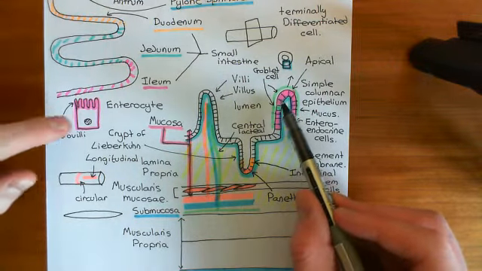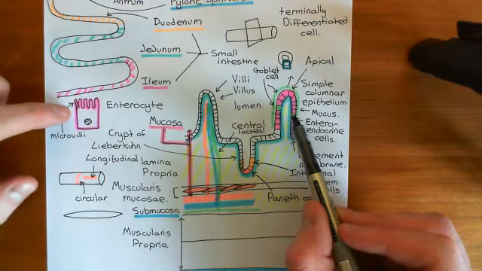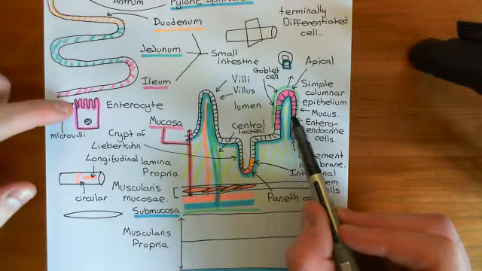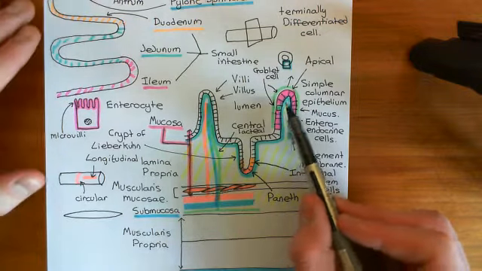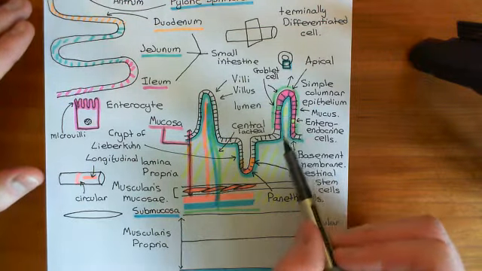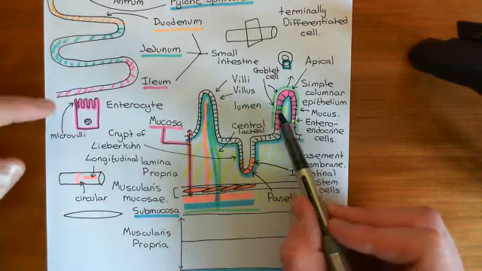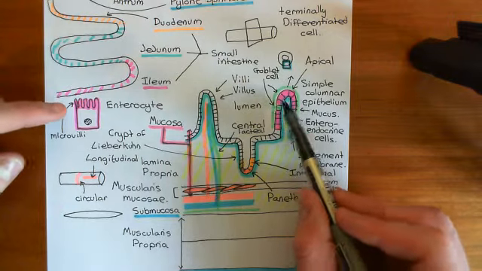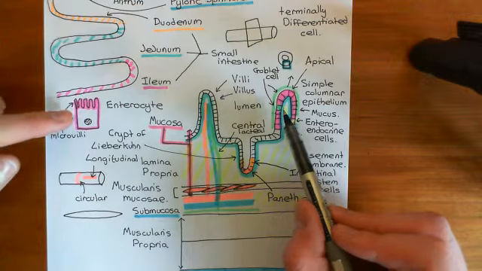types. We have the enterocytes, which make up most of the epithelial cells of the small intestine, and these are the cells which are responsible for absorbing nutrients from the lumen of the small intestine into blood vessels that are within the lamina propria. Then we also have goblet cells which are responsible for secreting mucus, which is going to cover the surface of the small intestine and lubricate it.